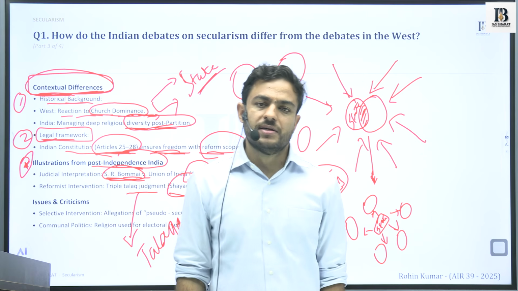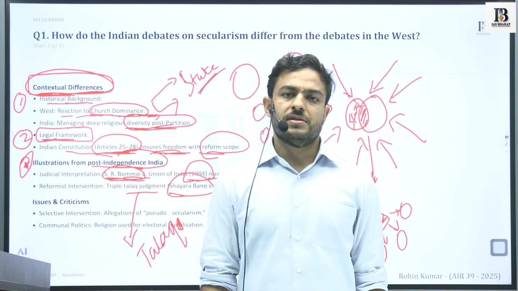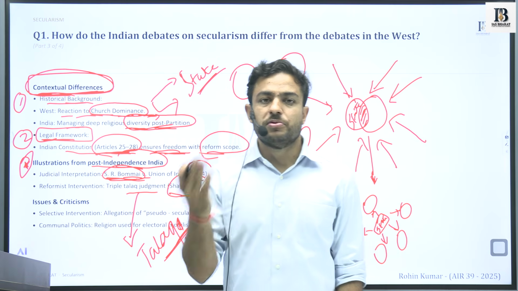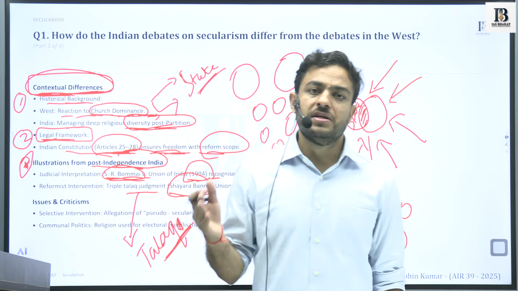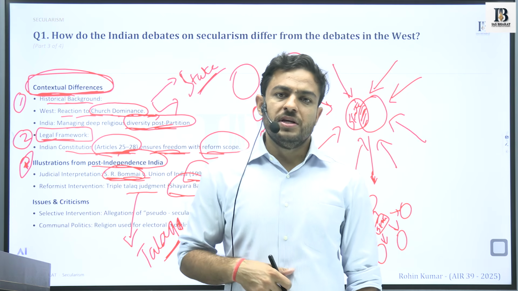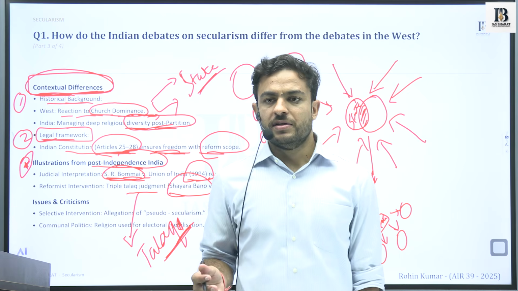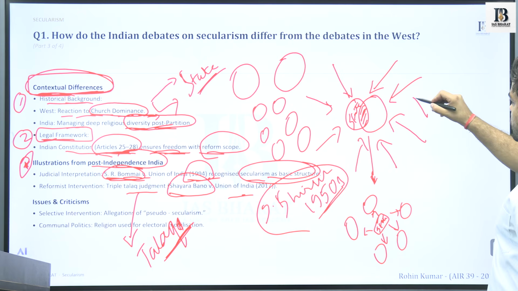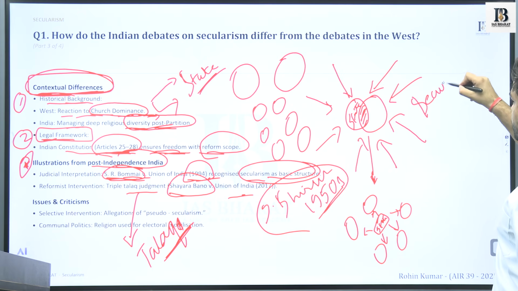Talaq-e-biddat said that when a person utters talaq, talaq, talaq three times, they terminate a marriage. So it was perceived as a social evil: how can you, without providing any sense of security or safety, do such an act?